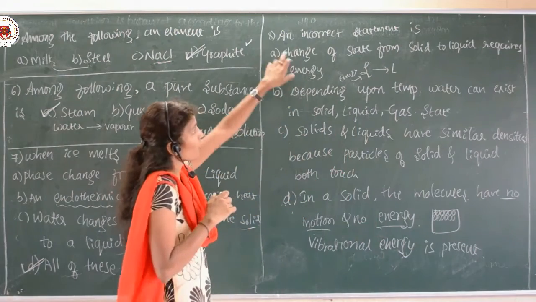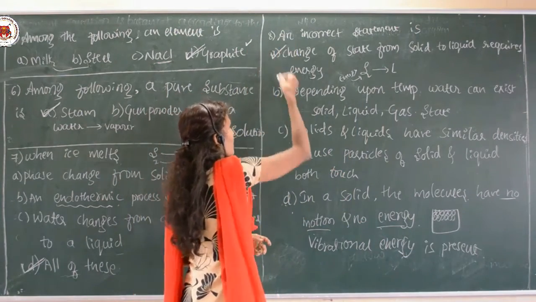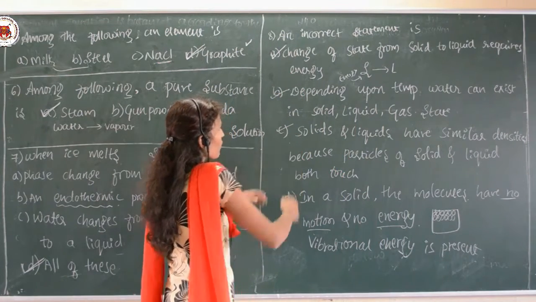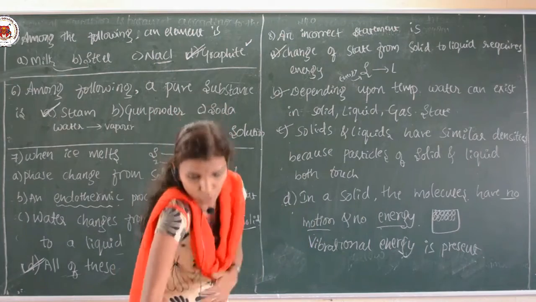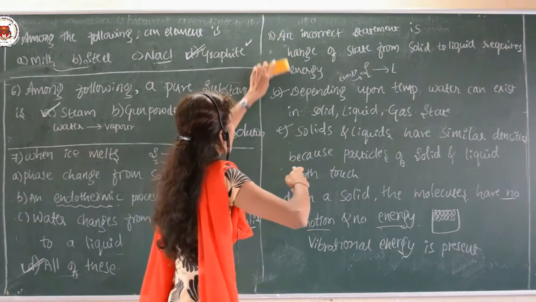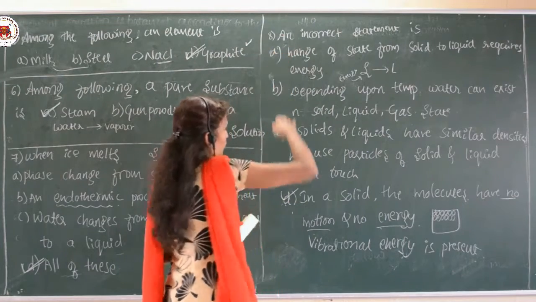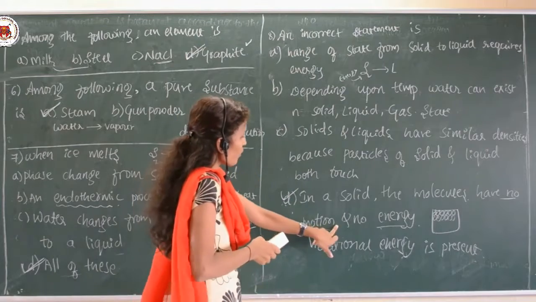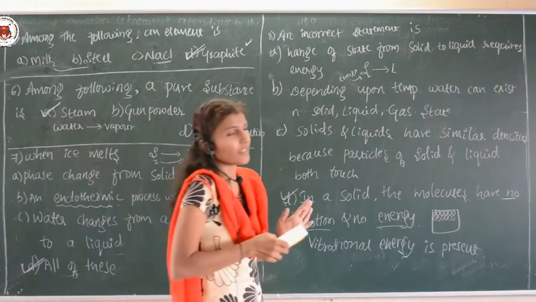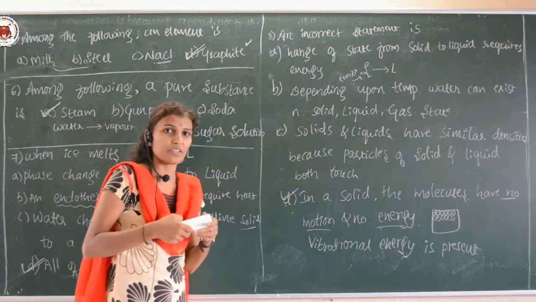So, here the question is to find out the incorrect statement, and the first one is correct, the second one is also correct, the third one is also correct, only the wrong one is the last option. So, you have to mark option D as the correct answer. Because here vibrational energy is present, they have given there is no energy and there is no movement. So, we will discuss further examples in the next video.